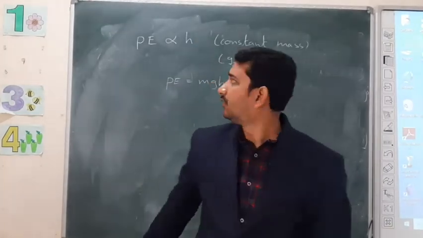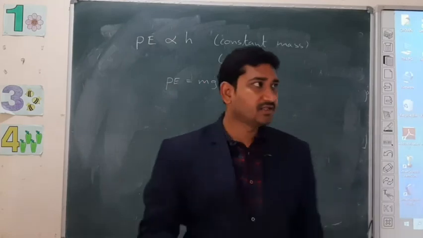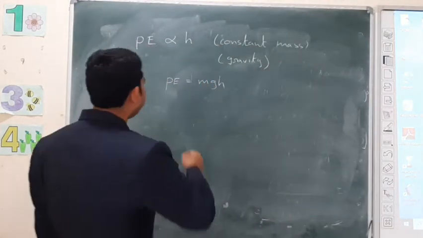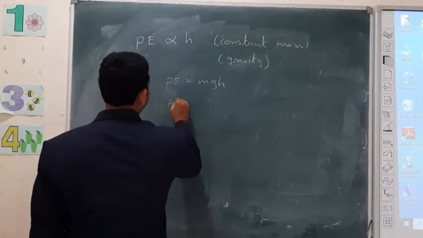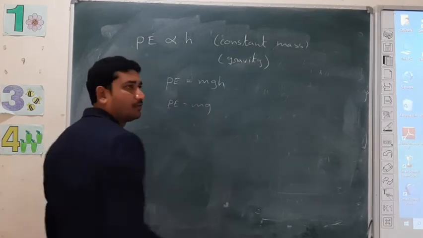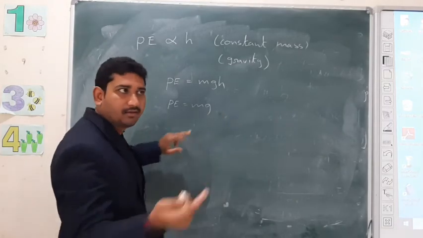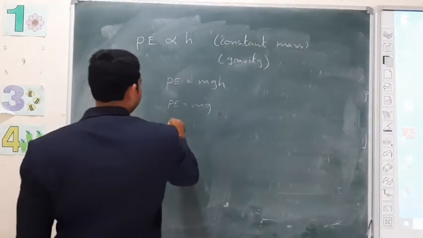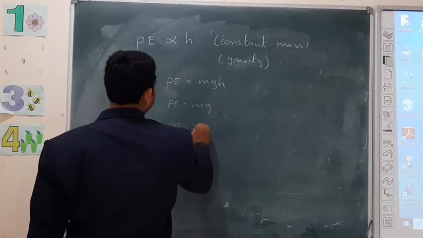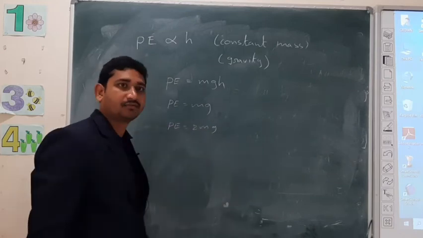For example, if the value of h is 1 meter, potential energy will be equal to mg. If height is 2 meters, potential energy will be equal to 2mg.